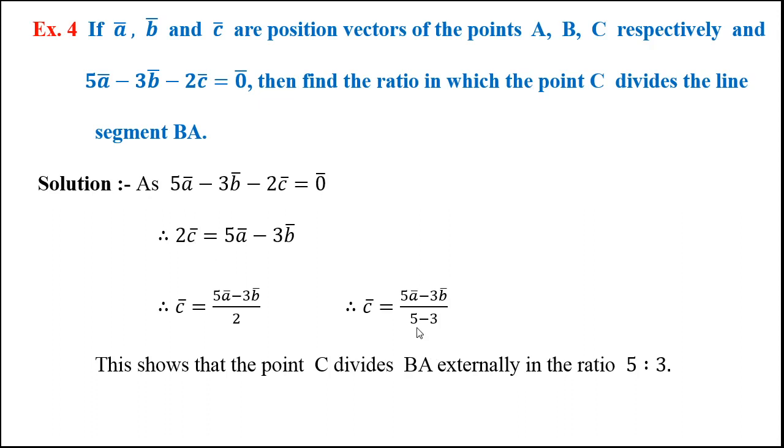and this 2 can be viewed as 5 minus 3. From this, if we compare this with the section formula, we come to know that point C divides segment BA externally in the ratio 5:3. We have to compare this with the section formula for external division and write the answer. The answer is the ratio in which C divides BA. The required ratio is 5:3. And I stop my today's lecture with this problem.